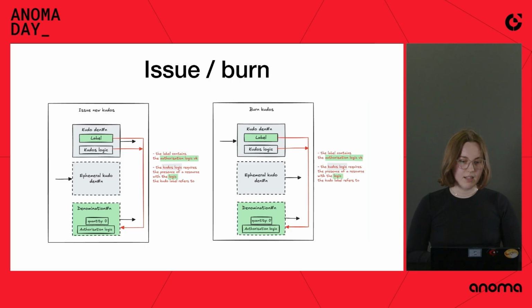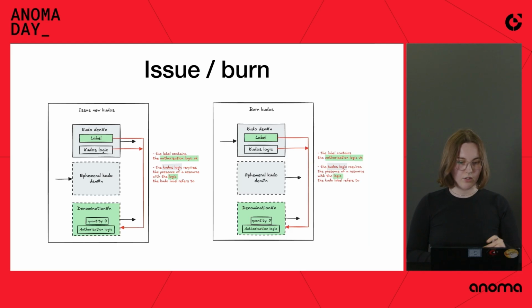So here we have a couple of action diagrams. On the left, it's issuing kudos. On the right, burning. They're pretty similar. So when we issue new resources, or kudos in this case, we create them from nothing, right? So we have the kudo resource that we're creating. This is the first resource, the first rectangle on top. Then the second one to balance the first one of the same denomination.